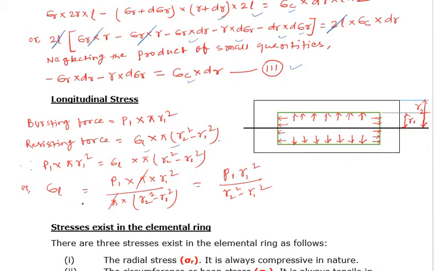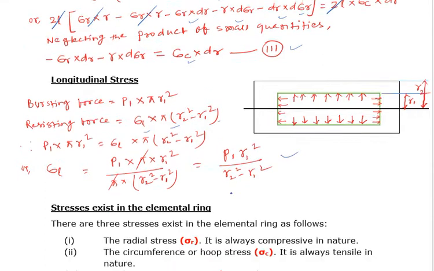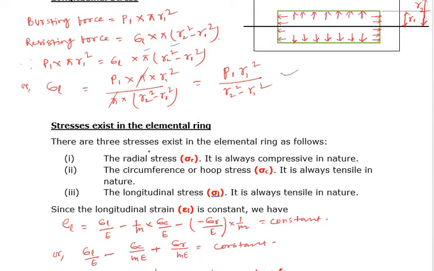So after simplifying this expression, we will have longitudinal stress equal to P1 R1 square by R2 square minus R1 square. Now, what stresses exist in the elemental ring? There are three stresses in the elemental ring as follows. So these are the three principal stresses.